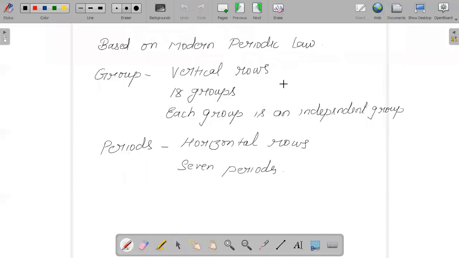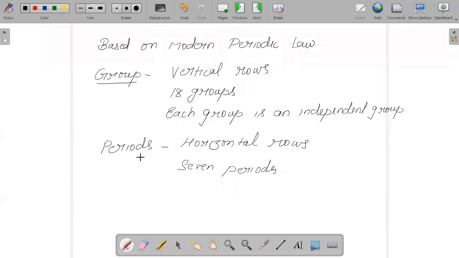So based on the modern periodic law, what do we know? We know that there are groups and periods. Vertical rows we are going to call a group. In the long form of the periodic table, there are vertical rows, which we name groups, and there are a total of 18 groups. Even in Mendeleev's periodic table, he also said that each group will be independent of the other.